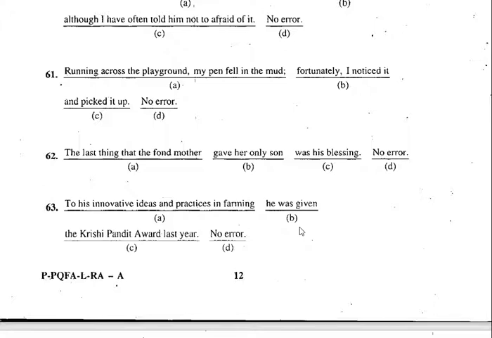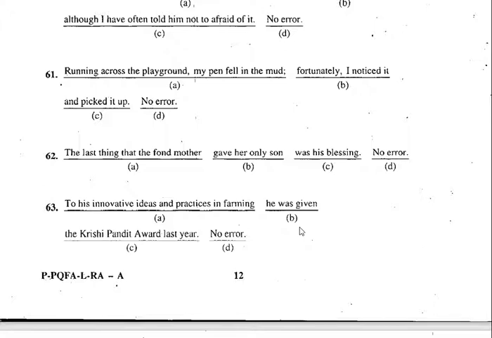So let's go to the next one, the 63rd one. Now in the case of the 63rd, what is to be used? To his innovative ideas and practices in farming, he was given the Krishi Pandit Award last year. No error. Now remember here, last year is given, so it has to be simple past tense. He was given the Krishi Pandit Award. It is in simple past tense because it's in passive voice. He was given. That is correct. So B is correct, C is correct. So something may be wrong with A. And what is wrong with A? That is what we have to find out.